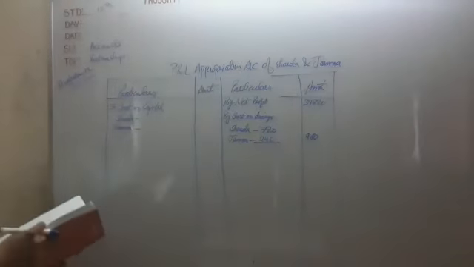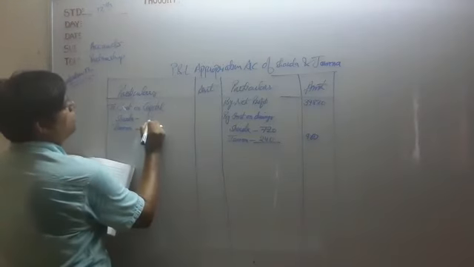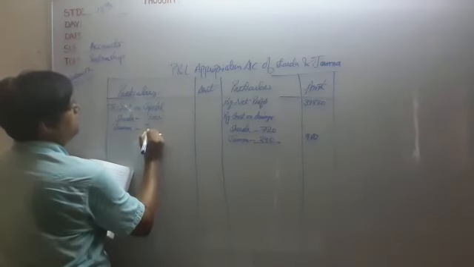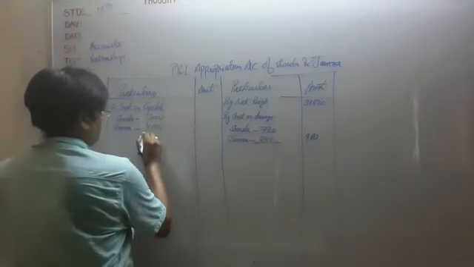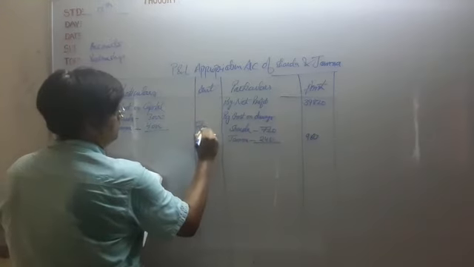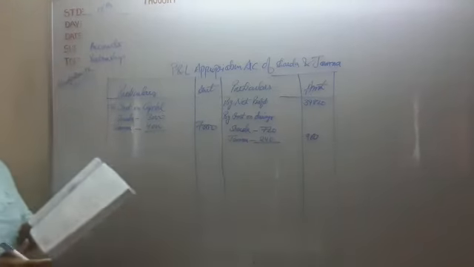So we have taken out 3,000 for Sharda and 4,000 for Jamna as interest on capital. So the total interest on capital is 7,000.